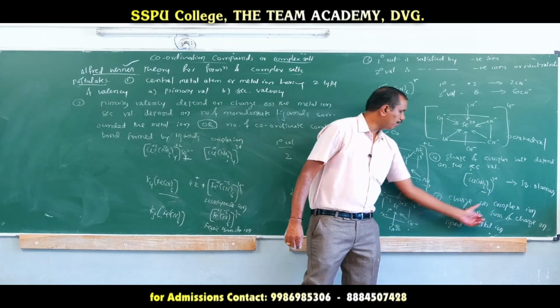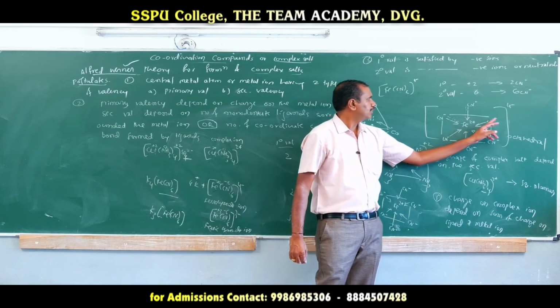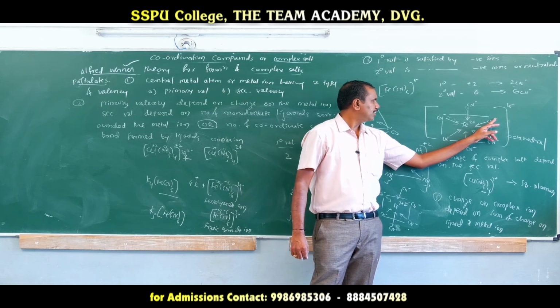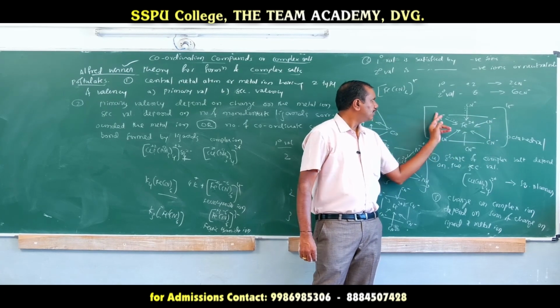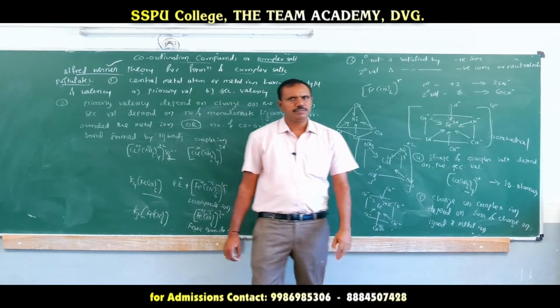Then the charge on the complex ion depends upon the sum of charge on ligand and metal ion. Charge on ligand is 6 minus, plus 2, then it should be 4 minus. Okay, that's all.